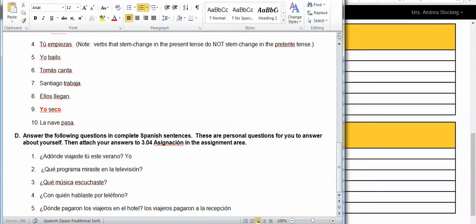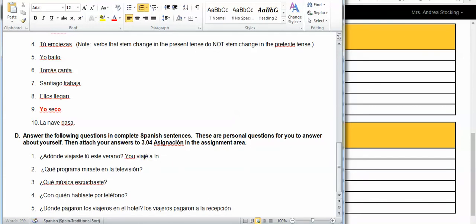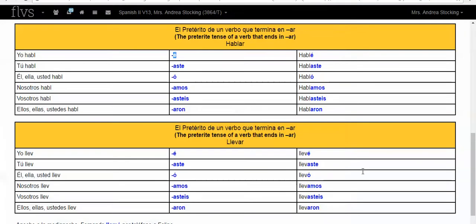So where did I travel this summer? I'm going to say yo viajé, and I'm going to just copy and paste that E. There's this weird space here now. I traveled to Indiana to visit my family. Yo viajé a Indiana. And you're going to answer in that same format, taking all of these verbs and just changing the ending to an E with an accent mark. And then you're going to copy and paste all of this into the student comments box and submit it for 3.04 Asignación.